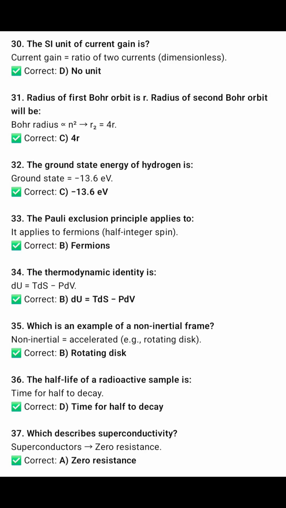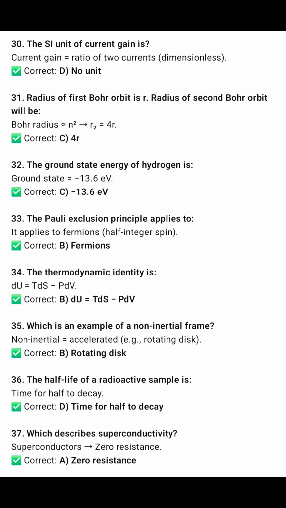Question 33: Pauli's exclusion principle applies to fermions. Question 34: the thermodynamic identity is delta U equals T delta S minus P dV, which relates the internal energy with temperature and entropy, pressure and volume. Question 35: which is an example of a non-inertial frame? A rotating disk, in the case of rotational motion, will be the non-inertial frame.